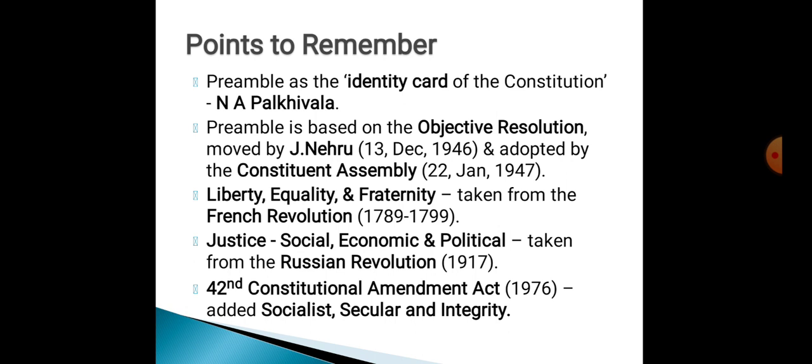Next, liberty, equality and fraternity. These terms are taken from the French Revolution, 1789 to 1799, and justice in terms of social, economic and political. These words are taken from the Russian Revolution of 1917. Then this important fact: socialist, secular and integrity. These words were added to the preamble by the 42nd Amendment Act 1976. So these are the important points to remember with respect to the preamble. A question can be asked from this directly.